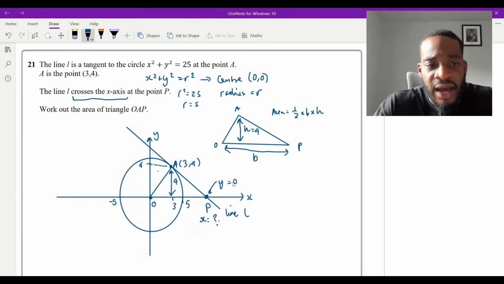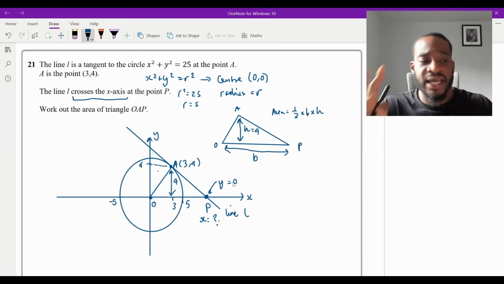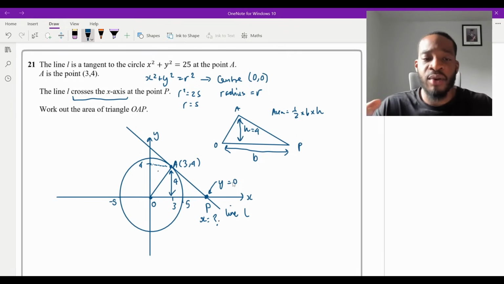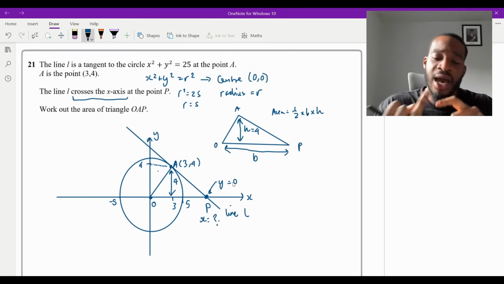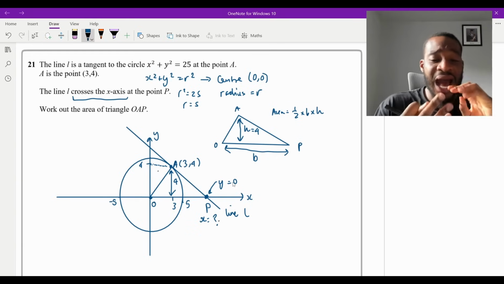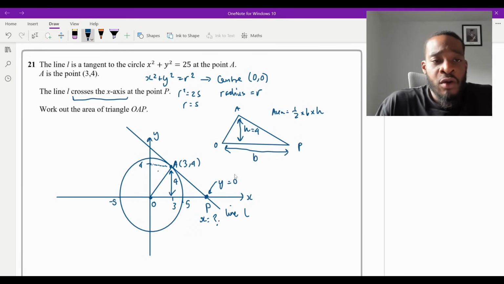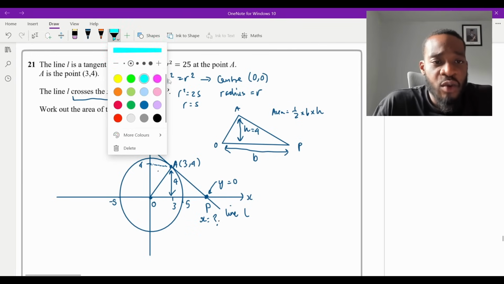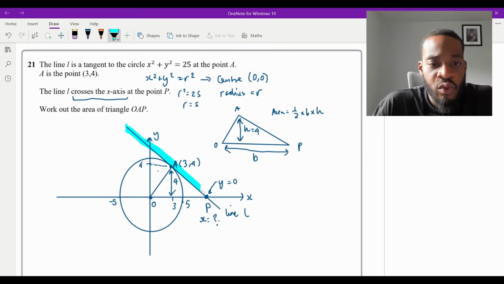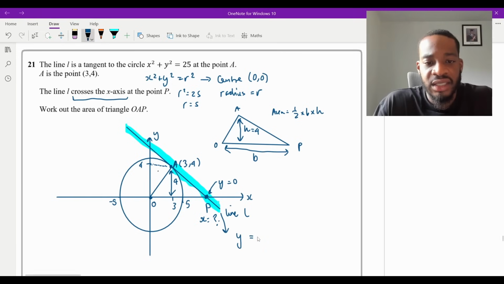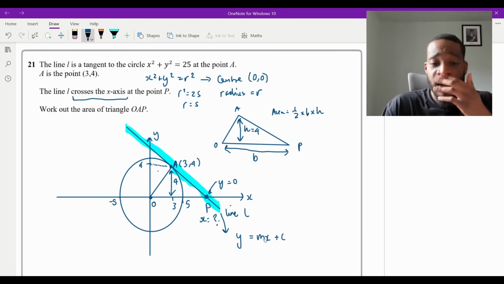So how do I do that? Well, we've got a couple of things here. This topic, specifically equations of circles at the end of the paper, is a combination of a couple of topics. It's a combination of circles, equation of circles, and also circle theorems, as well as equation of a line. And I'll tell you why. If I want to calculate this line L here, well, every single line has a general formula, right? It's y equals mx plus c. So I'm going to write y equals mx plus c here. And our job is to calculate what m and c both are. Now, how do I go about doing that? Well, I need the gradient, which is m, and the y-intercept.